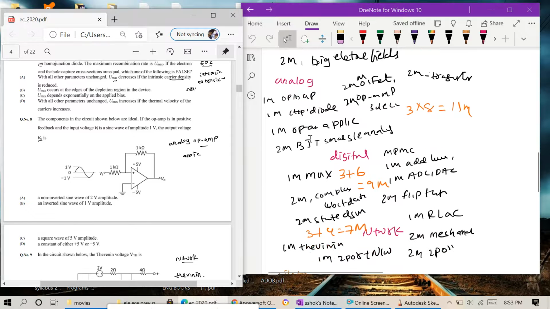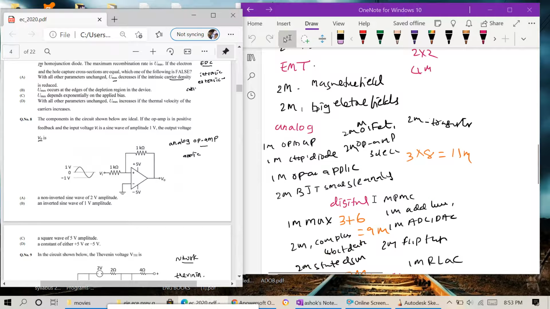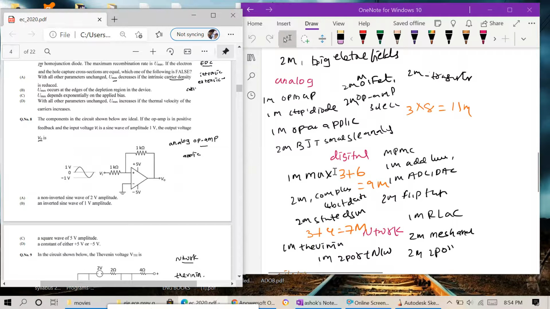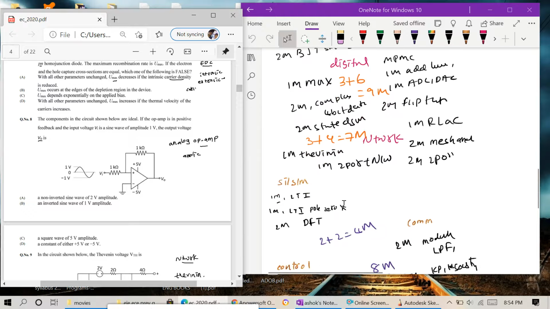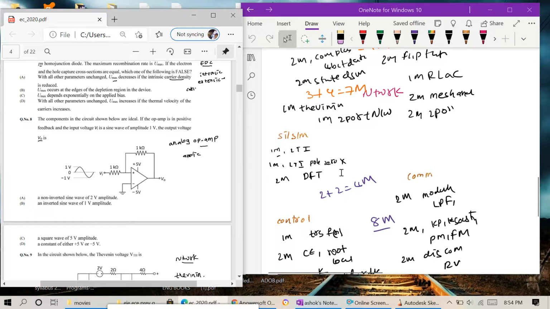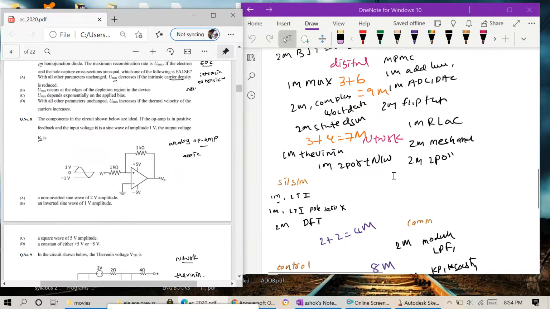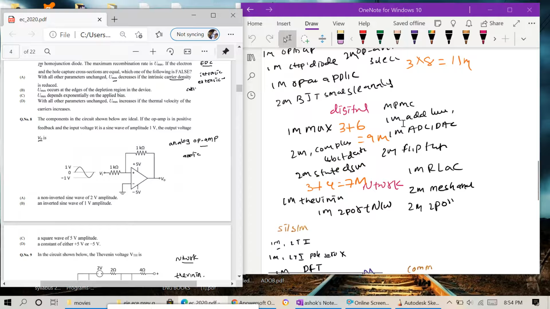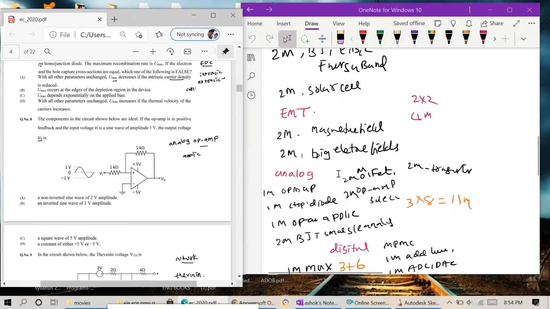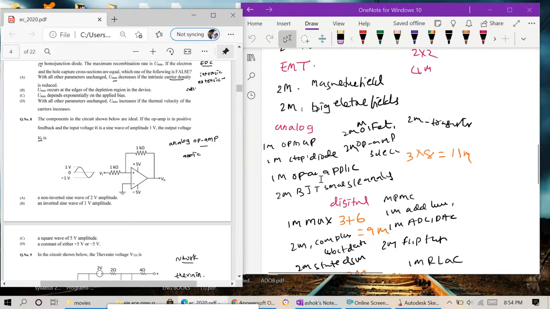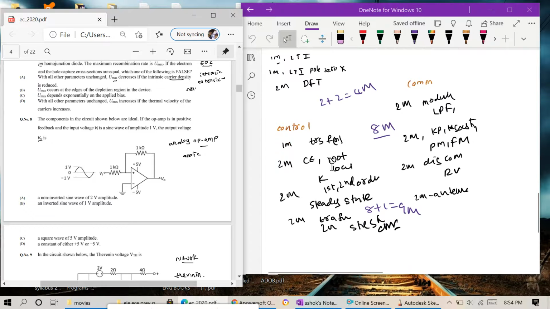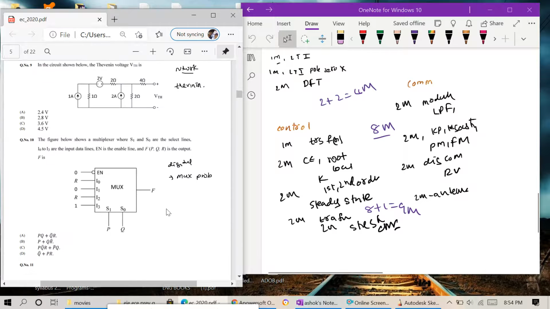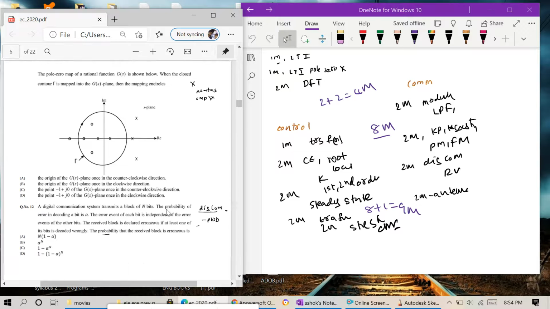And next is analog concepts, same. Op-amp, BJT, then signals, and digital, MPMC. Then digital and network problems. Next is signals and systems, LTI. In networks: Thevenin, two-port, mesh; in digital: mux, comparator, MPMC; and analog: transistor, op-amp, diode, same. Next is control: transfer function, steady state, and communication. Digital communication, antenna. They will have more focus on communication subjects. That is the difference actually.